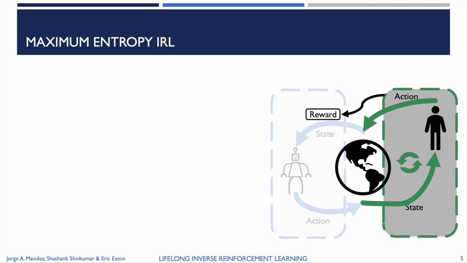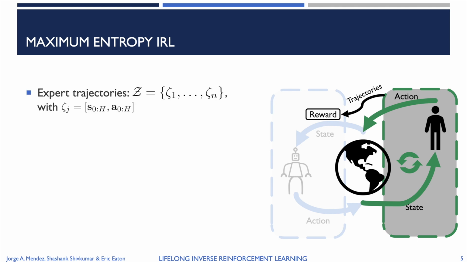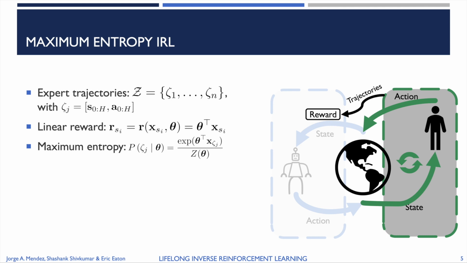Formally, in maximum entropy inverse RL, the agent is given access to a set of expert trajectories, each of which is a sequence of state-action pairs. We assume a linear parameterization of the reward function, and we further assume that the user acts according to a maximum entropy distribution that exponentially weights trajectories according to their reward. The goal of the agent is then to maximize the likelihood of all observed trajectories.